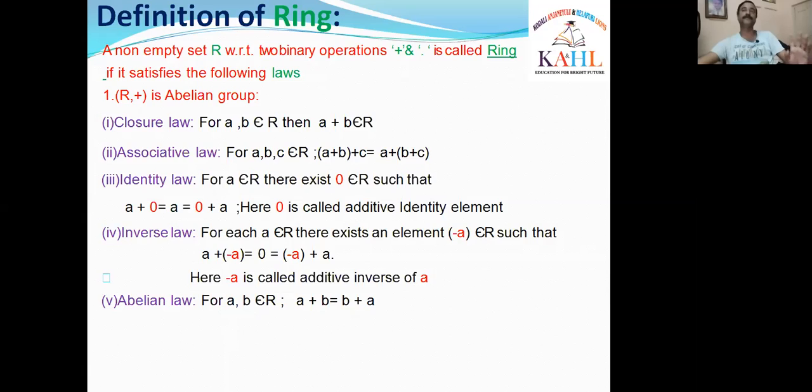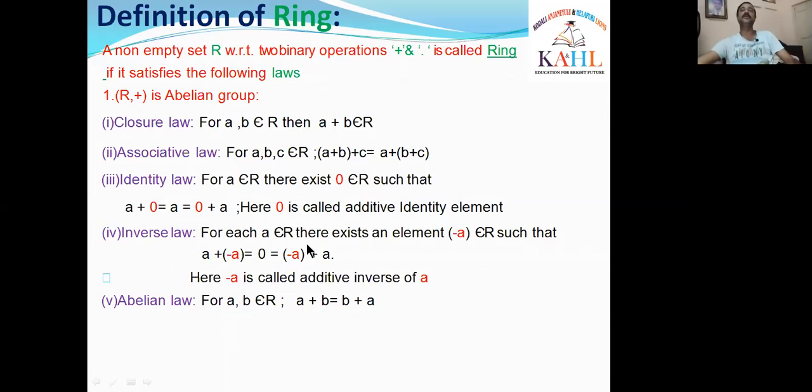associative law exists in R. Third one is identity law. What is that? For any element a belonging to R, there exists 0 belonging to R such that a + 0 = a = 0 + a. We know that here 0 is called additive identity. 0 is called the additive identity element in R. Inverse law. The fourth one is inverse law. For each a belonging to R, there exists an element -a belonging to R such that a + (-a) = 0 = (-a) + a.